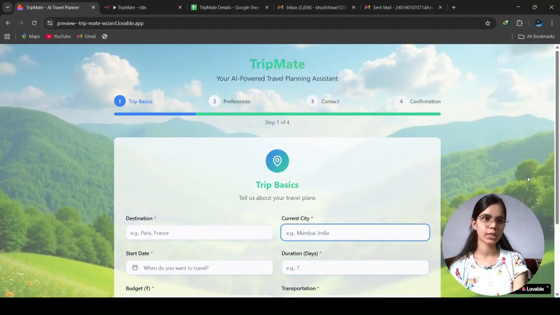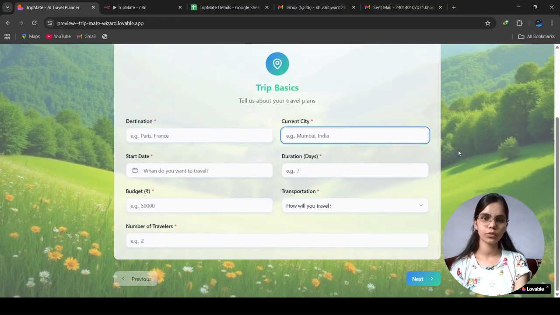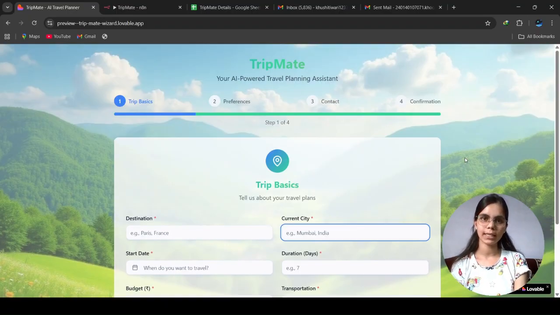So this is my project, which is an AI travel planner, TripMate. You can use this platform to generate a customized trip plan for yourself. Suppose you are planning a trip with your family, friends or anyone, you can use this platform to generate a customized day by day itinerary for yourself.